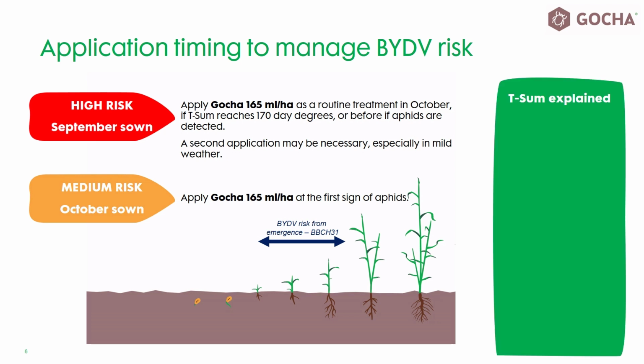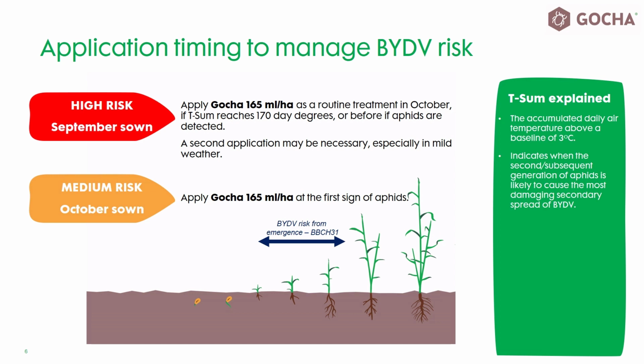To briefly explain, the T-sum units are day degrees, and the number tells us the accumulated daily air temperature above a baseline of 3 degrees C, which is relevant to how quickly the aphid population is expected to regenerate, as this is governed by temperature. The T-sum calculation begins from the date of crop emergence, and the daily average air temperature, minus 3 degrees C, is added to the tally.